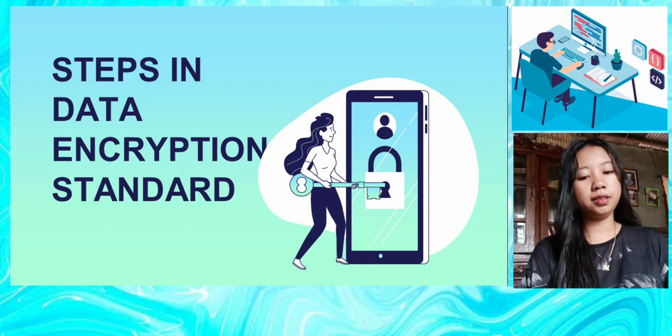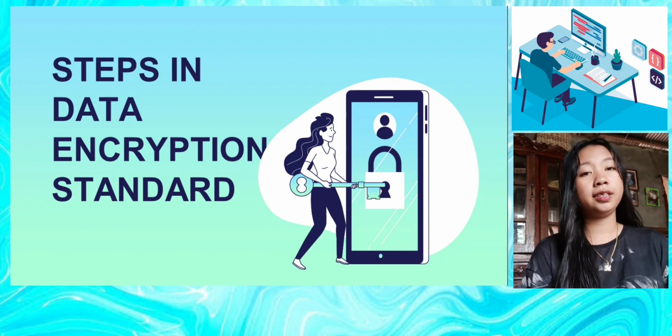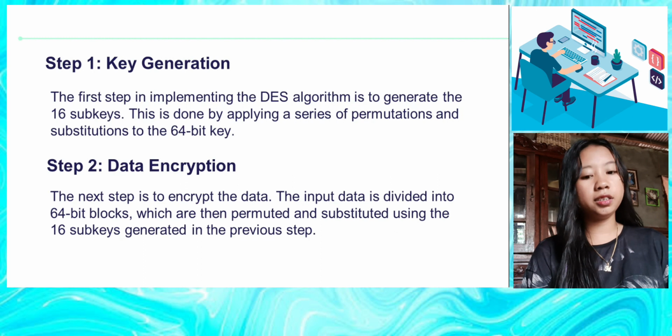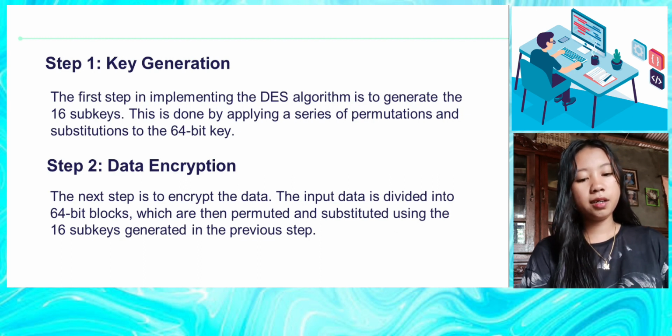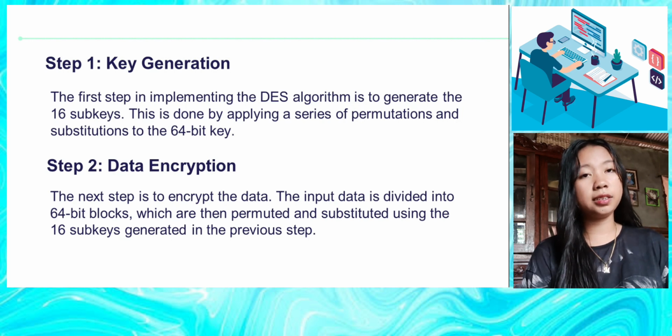Steps in the Data Encryption Standard. Step 1, key generation. The first step in implementing the DES algorithm is to generate the 16 subkeys. This is done by applying a series of permutations and substitutions to the 64-bit key. Step 2, data encryption. The next step is to encrypt the data.